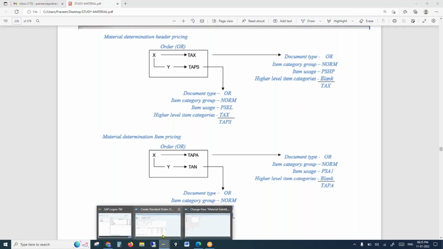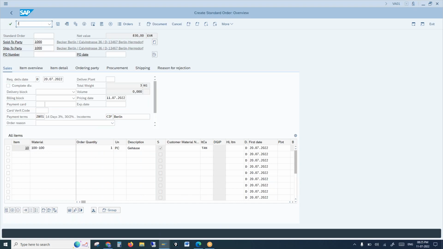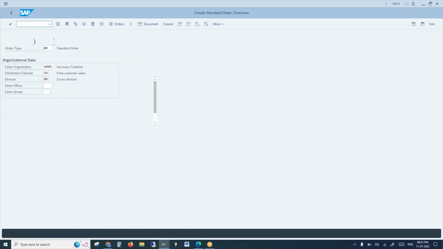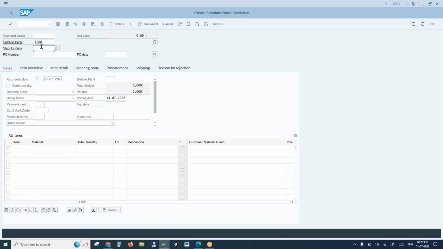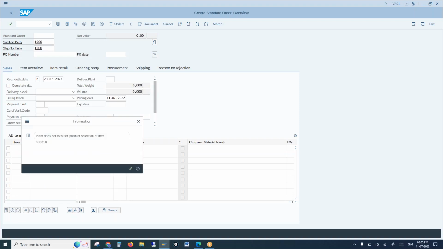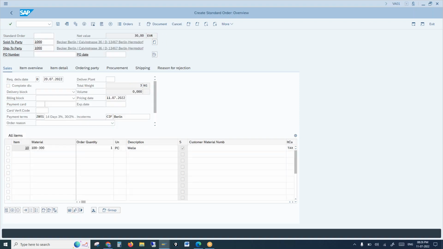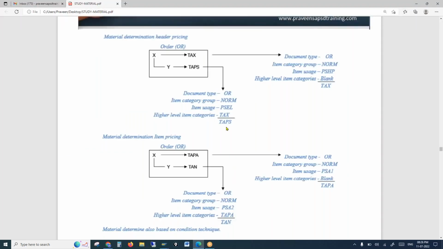Let's see. Let me create an order again. No, TAX and TAPA, I guess. Selection VS01. I'm trying to create an order with material 100-300, one quantity. 103, yeah, it replaced, but you see the item category TAX, as I just mentioned. The system has taken TAX. Why is the system not showing the sub item?